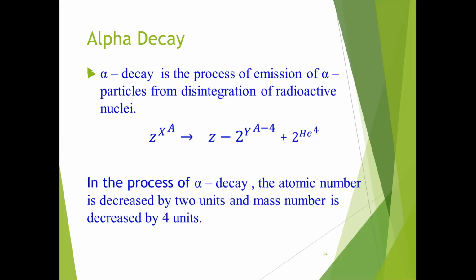As we discussed, an alpha particle is a helium nucleus, He-4 (2). After emitting the alpha particle, the mass number decreases by 4 and the atomic number decreases by 2. It has high ionization power, and we will also discuss the range.